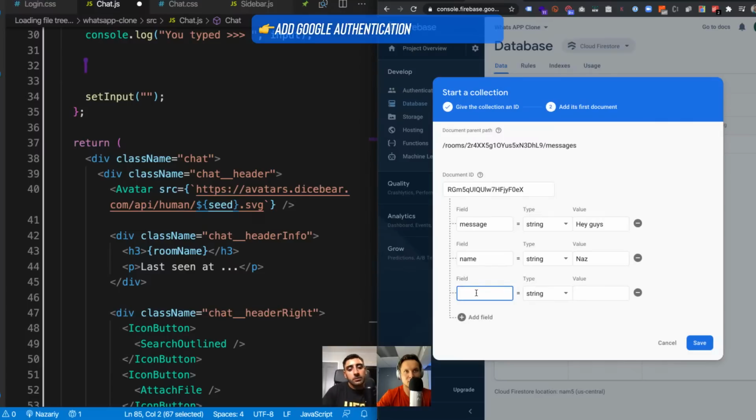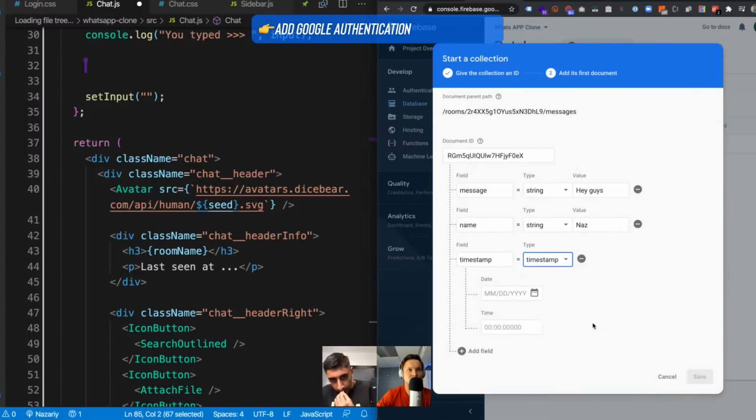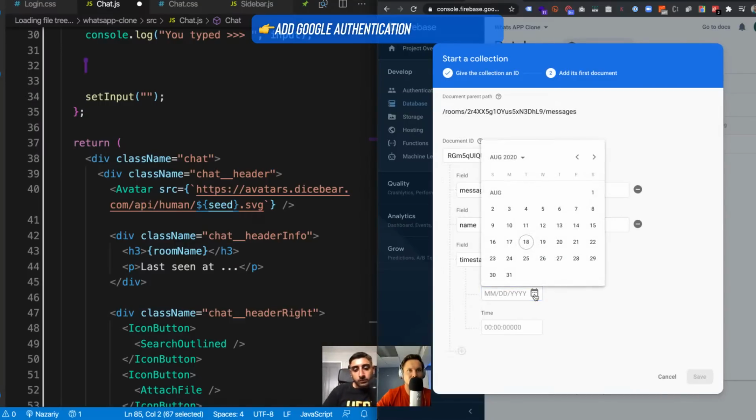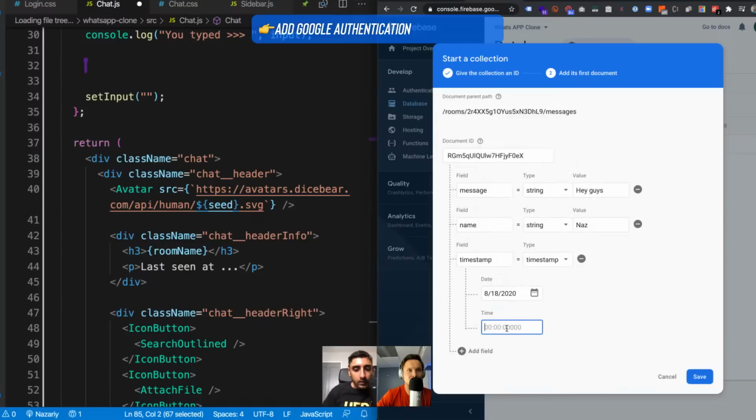Call it timestamp, go to type and change it to timestamp, and make it today's date. Just click now, and that's it. Click save.